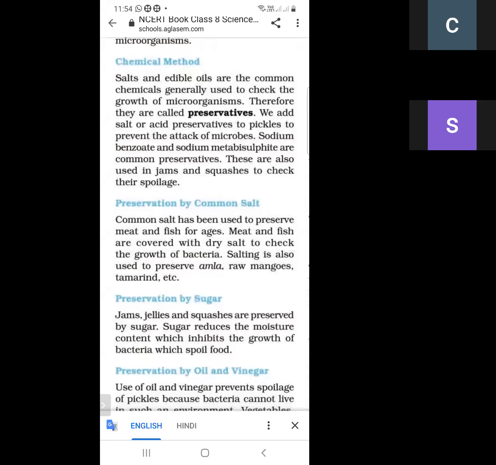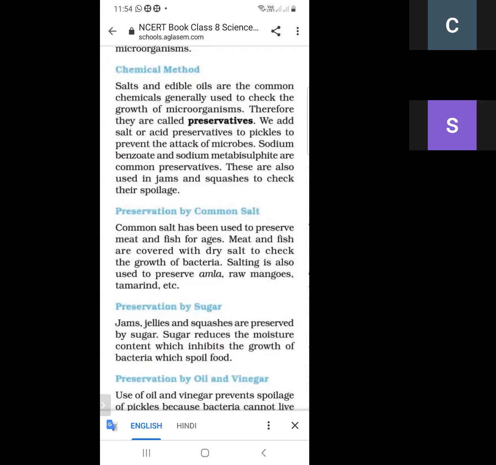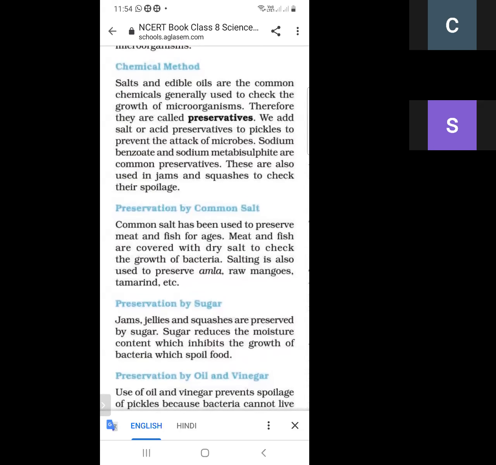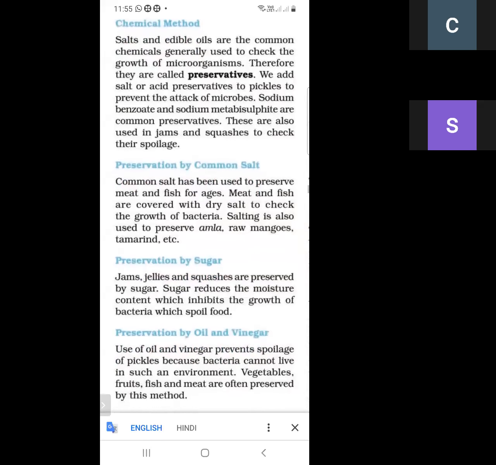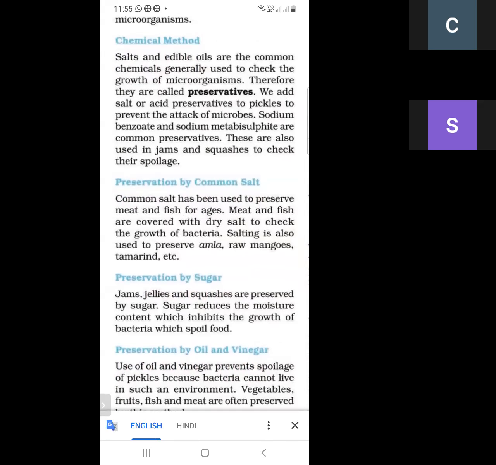And why do we add salt? The next question arises: why do we add salt, acid, or edible oil in pickles? So that they can be used for a longer time, as they prevent the attack of microorganisms. And what are the other preservatives? Sodium benzoate and sodium metabisulfite are common preservatives. In which material are they used? They are used in jams and squashes, so that they can be used for a longer time and microorganisms can be avoided.